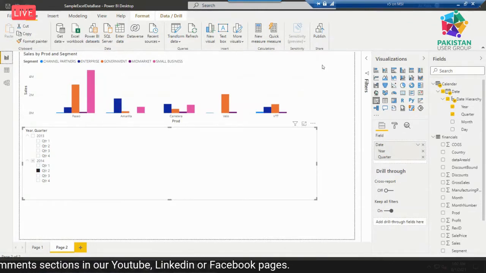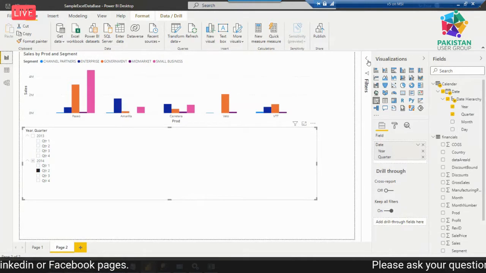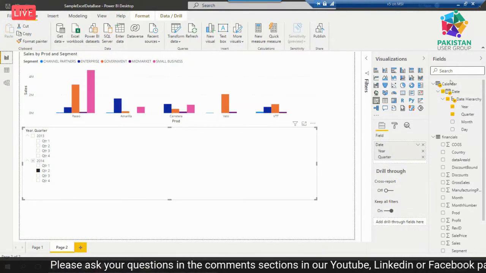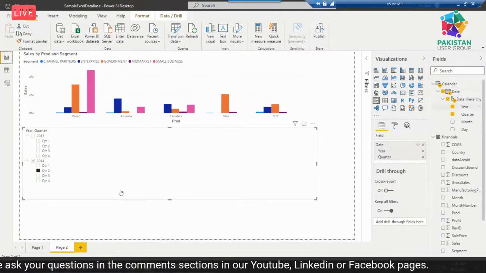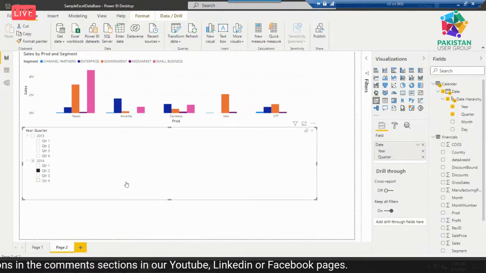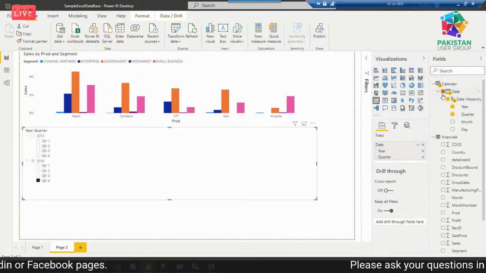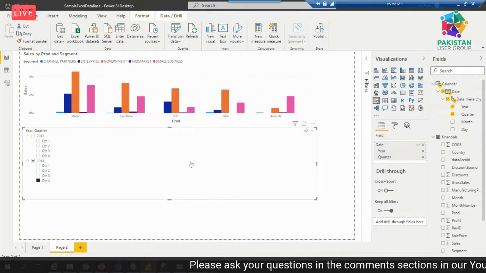This is the canvas where you design your report, and this is the visualizations pane. All those tools are available. From there you can drag any type of chart onto this screen, and here are the fields. If I select this field, this is the visualize view, and it shows the fields that are dropped or connected with this screen.